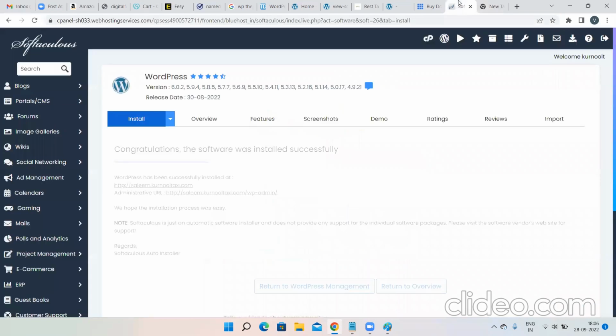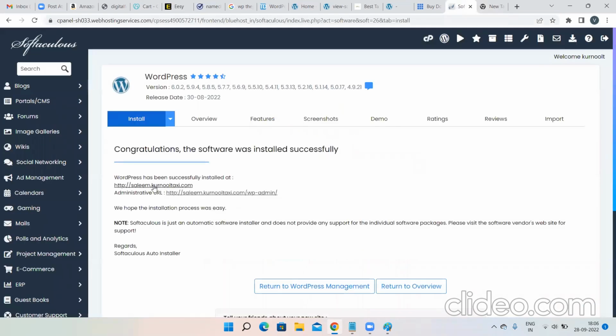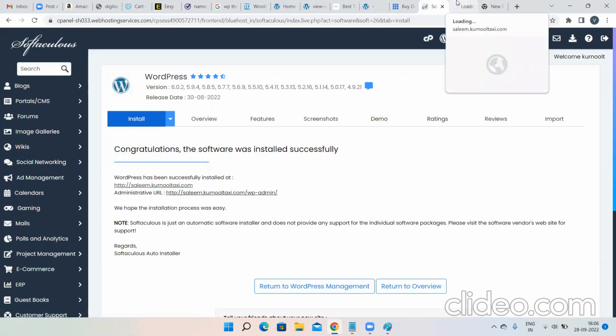Got it? Okay. Sometimes, not all the time, even if you have created your subdomain, some kind of error will appear for some time, maybe for an hour or half an hour. After some time, your website will be in use. Don't think it is an error, but let's check if it is working properly or not.